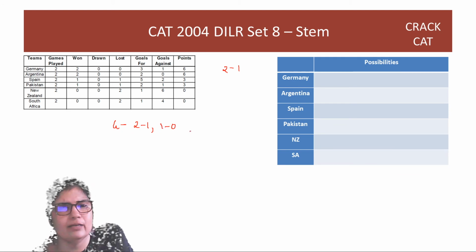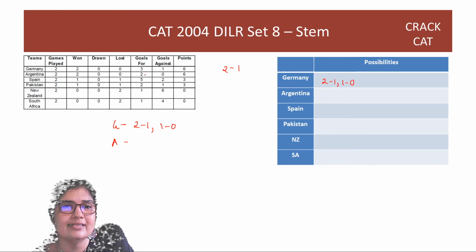This is the only breakup possible for Germany. Argentina, only breakup. So only breakup we can write it here. There are not 2 possibilities here. There's only 1 possibility. Now Argentina, guys, has scored 2 goals for and no goals against, and it has won both the matches.